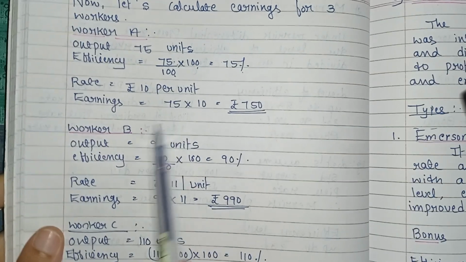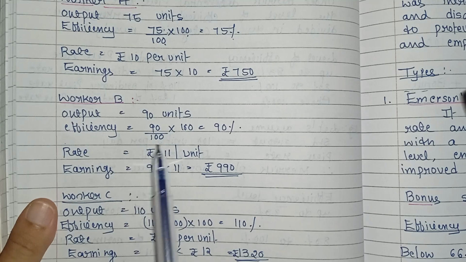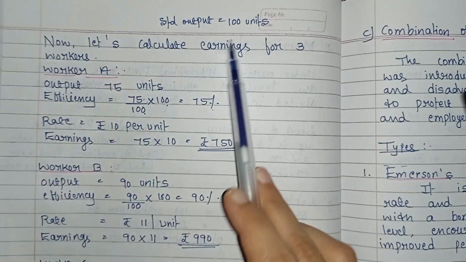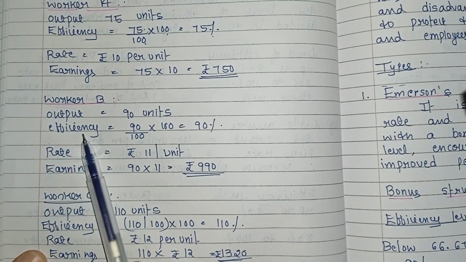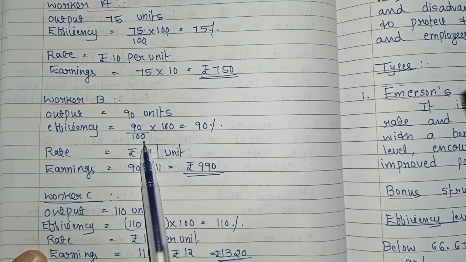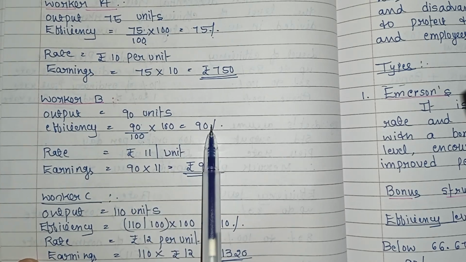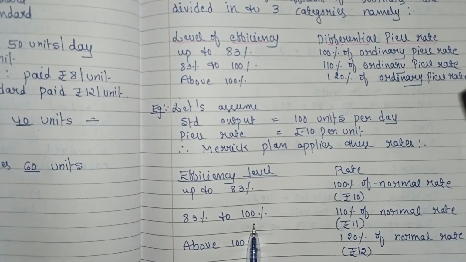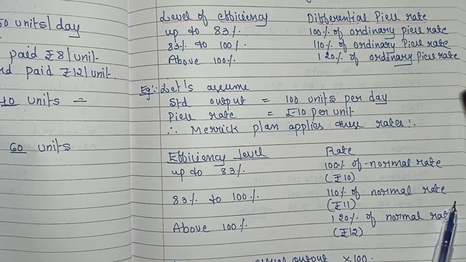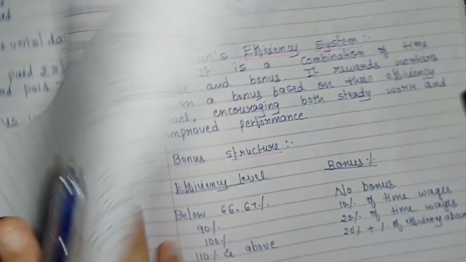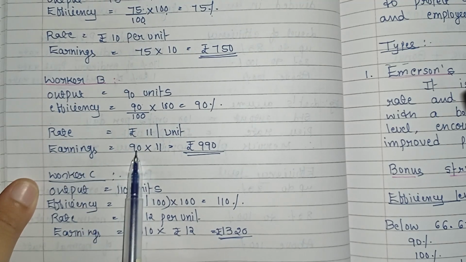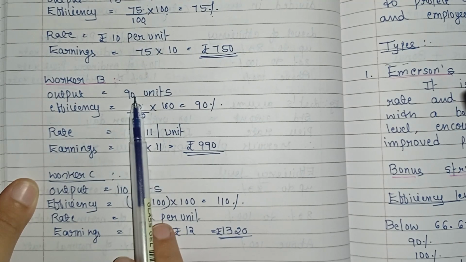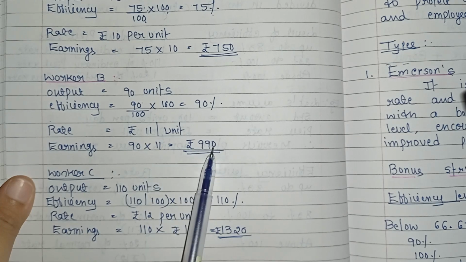Now worker B, output is 90 units. He produced 90 units. This is also less than the standard output of 100 units, right? So first we have to calculate the efficiency percentage. Actual output 90, standard output 100, into 100, 90%. So it falls between 83% to 100%, which means 110% of normal rate, that is rupees 11. So earnings is 90 units produced into rupees 11, that equals rupees 990.